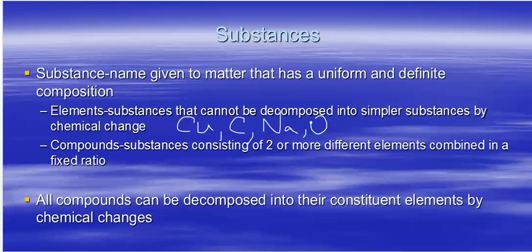Compounds have two or more elements combined in a fixed ratio. For example, a compound would be like sodium chloride. It's a fixed ratio of 1 sodium to 1 chlorine. Or a compound would be something like water. It's a fixed ratio of 2 hydrogen to 1 oxygen. Compounds can be decomposed into their elements, but we have to go through chemical changes. So I can break up water into hydrogen and oxygen, but I have to go through a chemical change in order to do so.